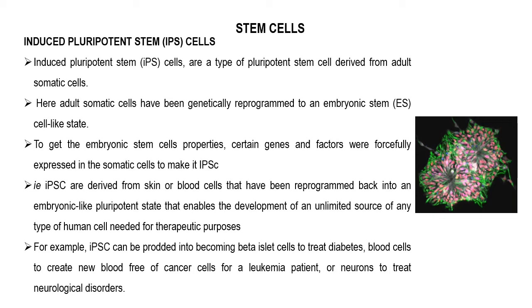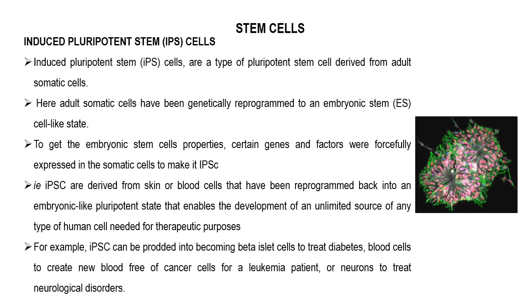Embryonic stem cells have the ability of pluripotency, so the induced pluripotent stem cell has the property of embryonic stem cells. We know that somatic cells express certain genes that are different from those of embryonic stem cells.